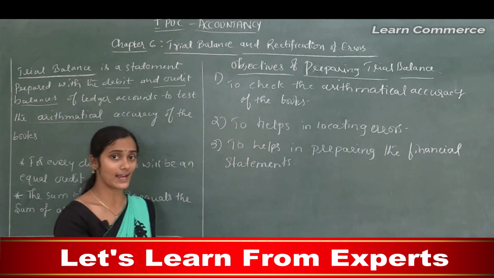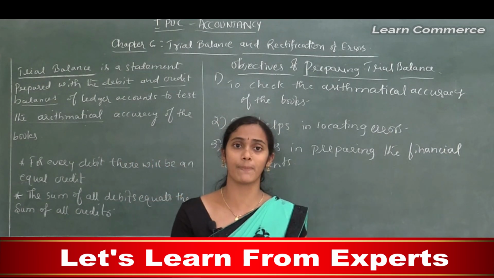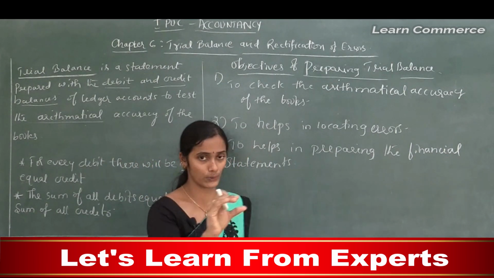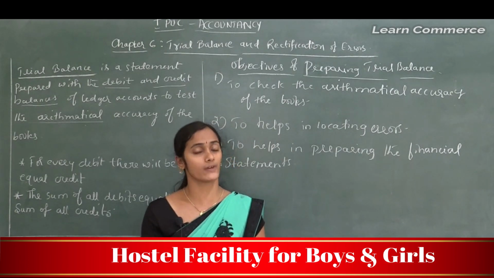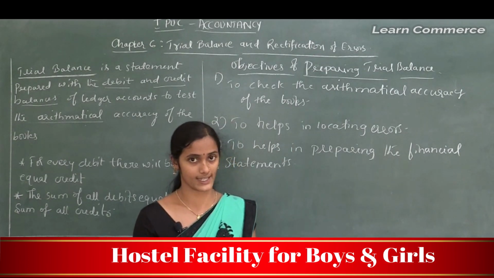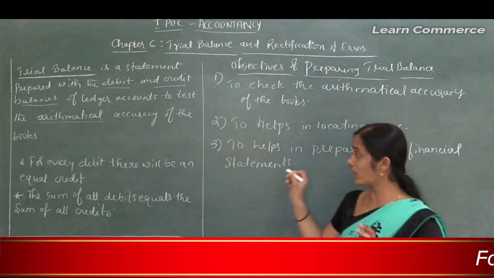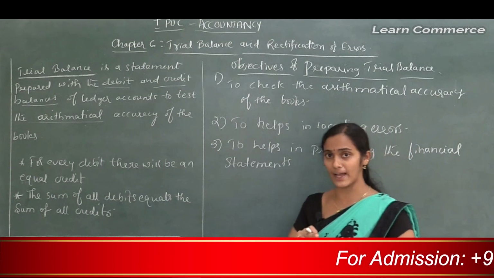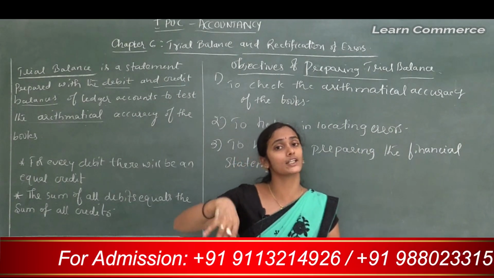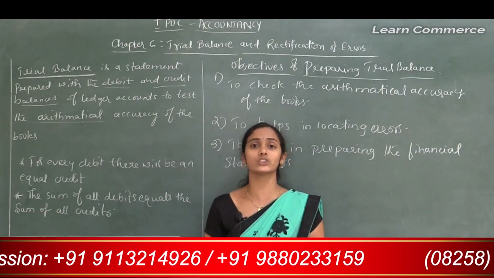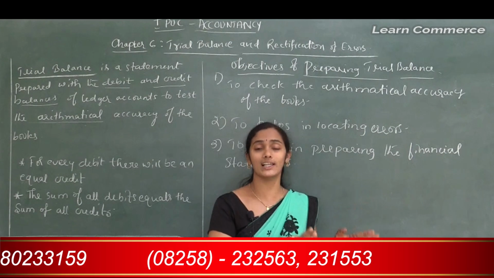So with the help of an accurate or tallied trial balance, we can prepare the financial statements of an organization. You should know that when we are preparing a trial balance, it includes all revenues, expenses, assets, capital and all liabilities.